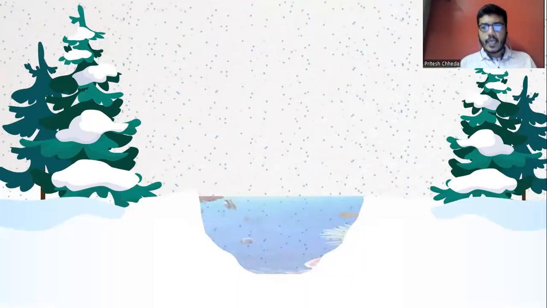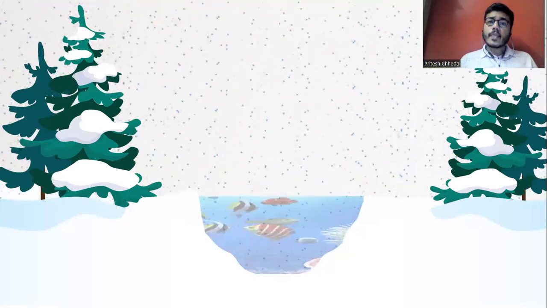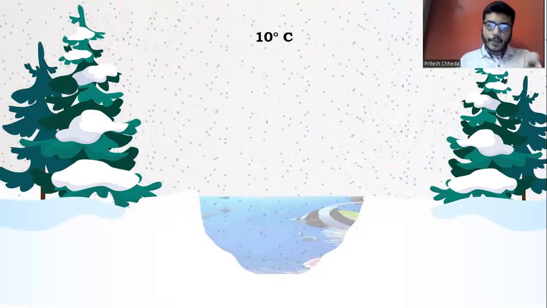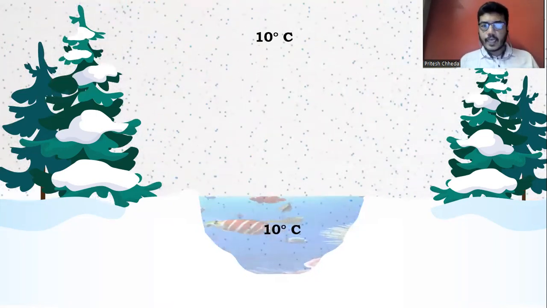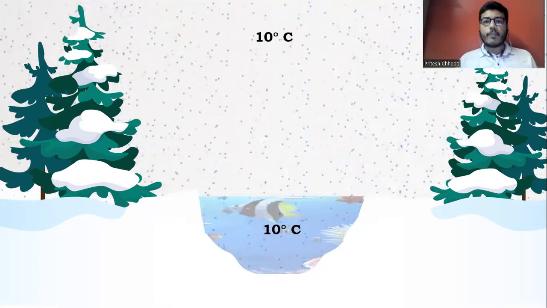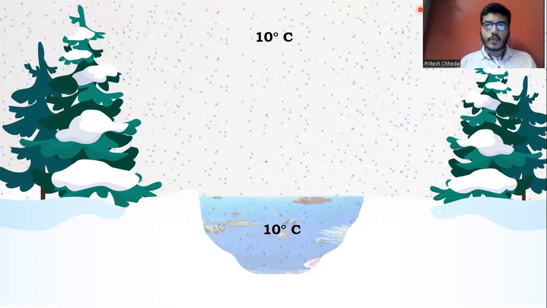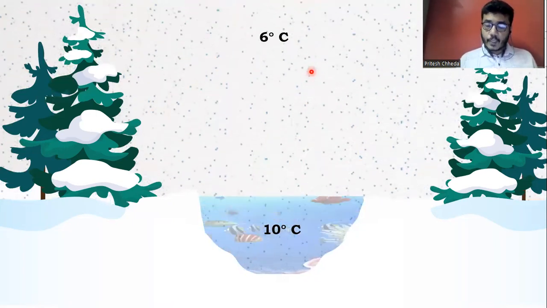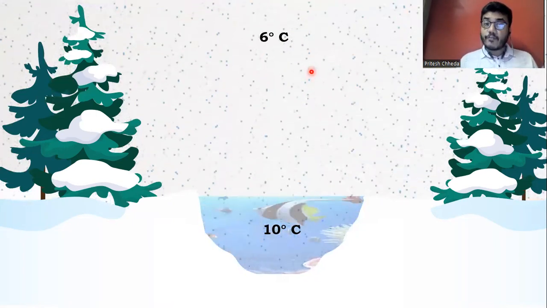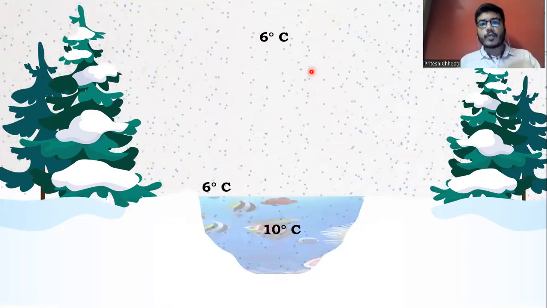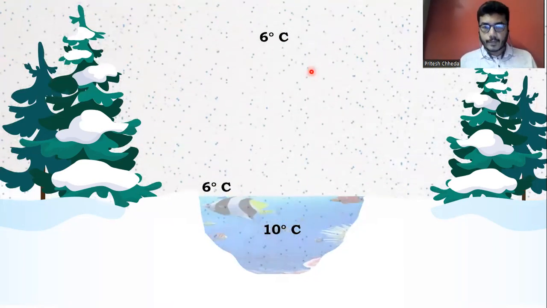I am considering one lake which is in front of you. Suppose the temperature of the atmosphere is 10 degrees Celsius. So the temperature of water will also be 10 degrees Celsius because they are in direct contact with each other. Now let me assume that the temperature of the atmosphere goes down from 10 degrees Celsius to 6 degrees Celsius. So the temperature of water will also go down. But first, the temperature of surface water goes down because surface water is in direct contact with the air.